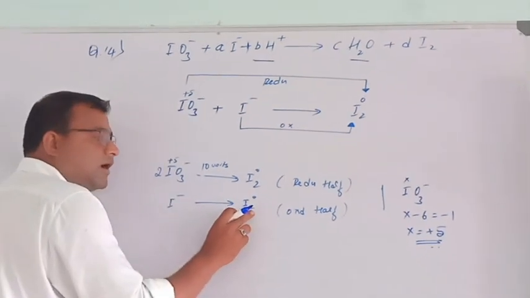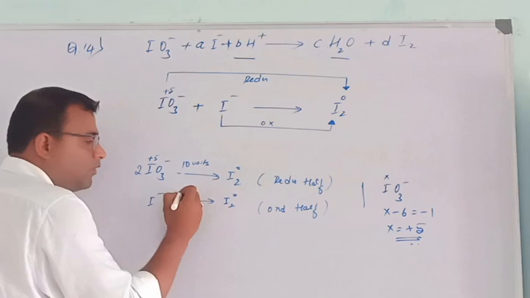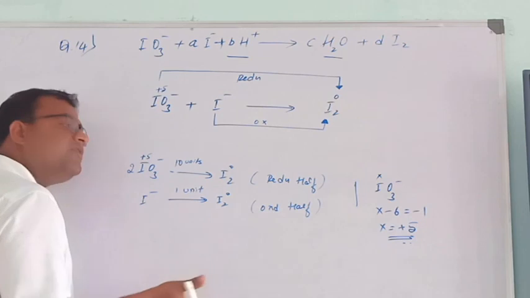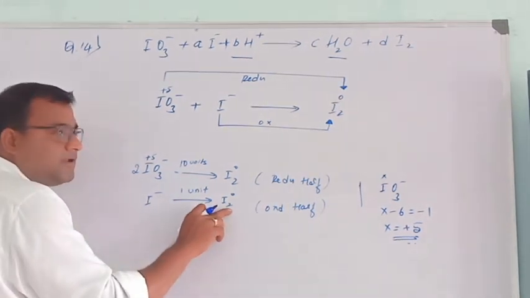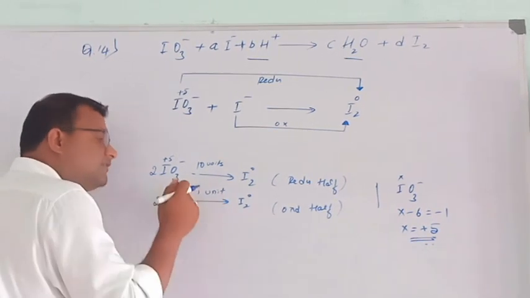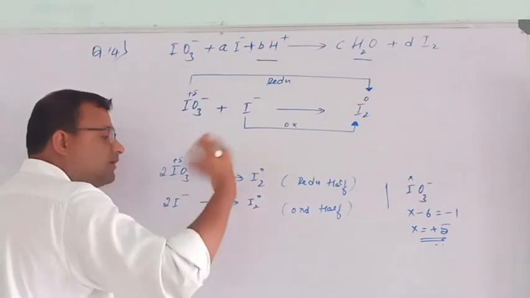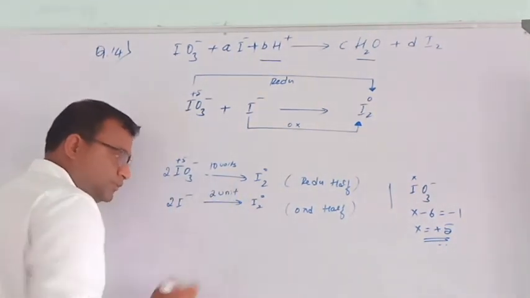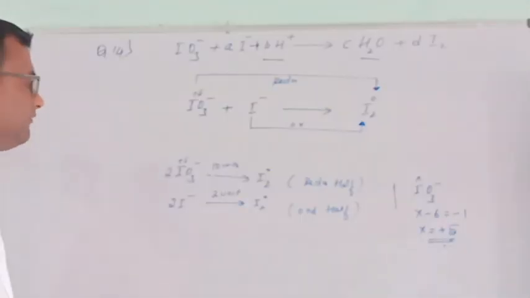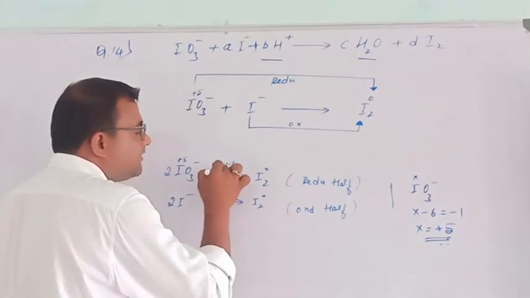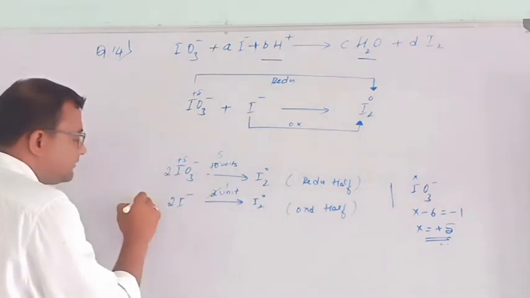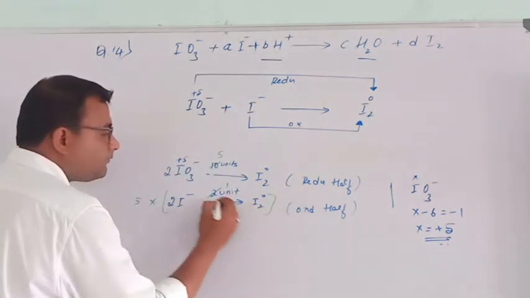Similarly, here I minus to I2 is a charge change of 1 unit, but there are 2 iodines in I2 and here is only 1, so you need to balance it. When it is doubled, 2 iodines are there, and the charge also doubles. Instead of 1, I need to get 2. So after writing 2, if it cancels, I will cancel it. This is 1, this is 5. Then multiply this with this reaction: 5 into this one, 1 into this one.